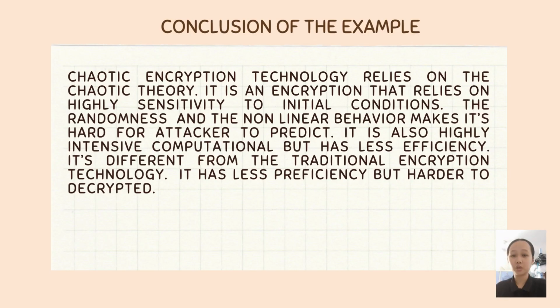Chaotic encryption technology relies on chaos theory. It is encryption that relies on high sensitivity to initial conditions. The randomness and the nonlinear behavior make it hard for an attacker to predict. It is also highly computationally intensive but has less efficiency. It is different from the traditional encryption technology. It has less efficiency but is harder to decrypt.